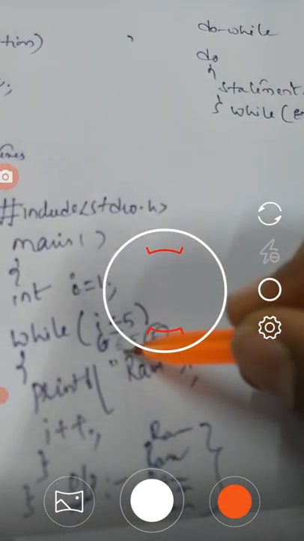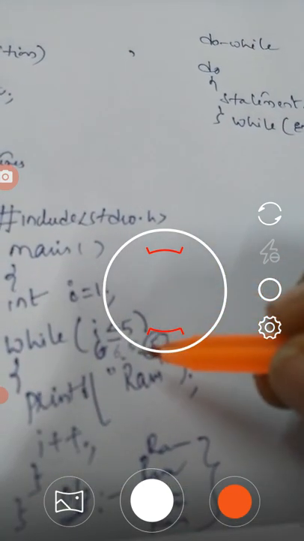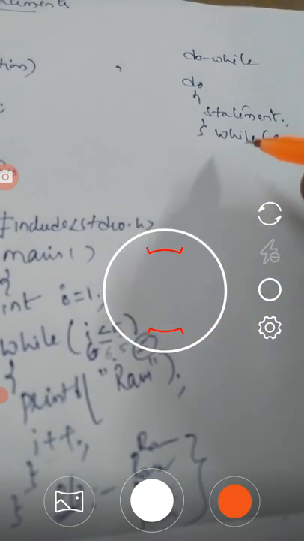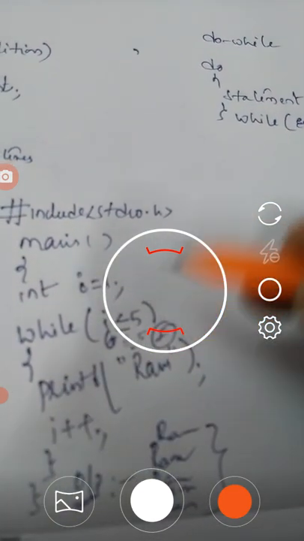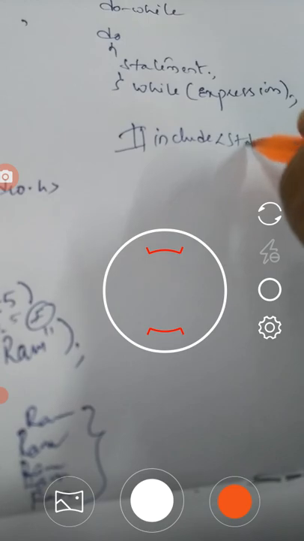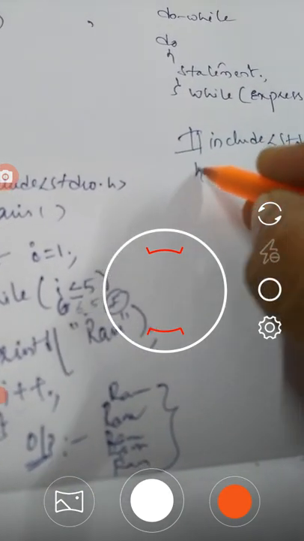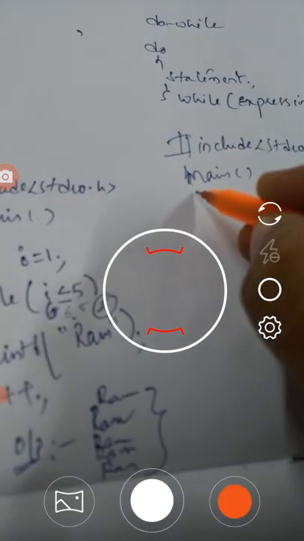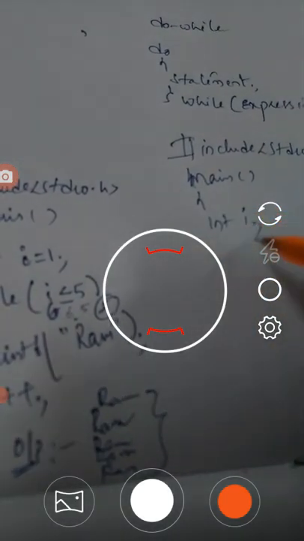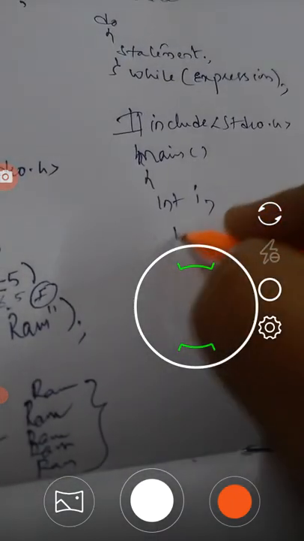Here we are going to consider the same program, but let us check how we can write it with a do while statement. Again, hash include stdio.h, then the main function. After that, the loop variable: I'm going to initialize this loop variable to 1 here.